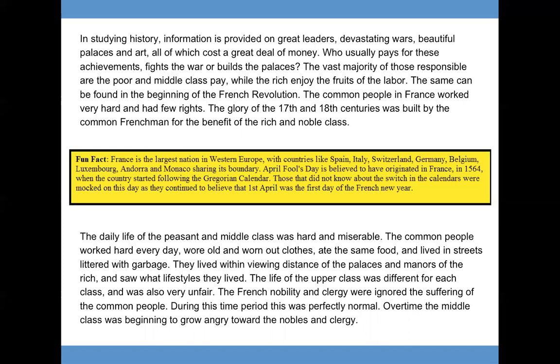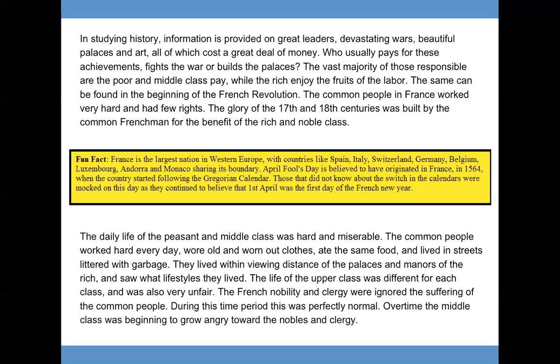The daily life of the peasant and middle class was hard and miserable. The common people worked hard every day, wore old and worn-out clothes, ate the same food, and lived in streets littered with garbage. They lived within viewing distance of the palaces and manors of the rich and saw what lifestyles they lived. The life of the upper class was very different and also very unfair.